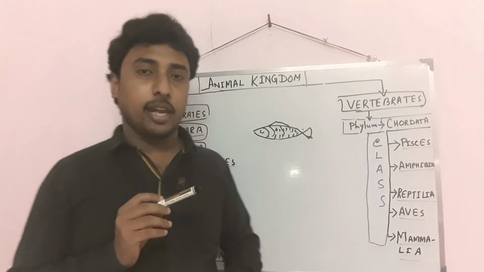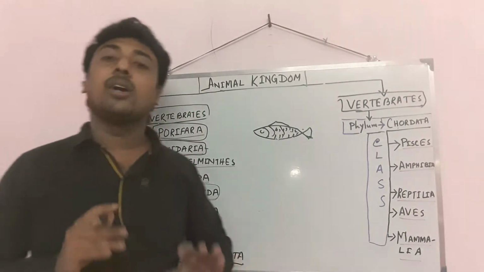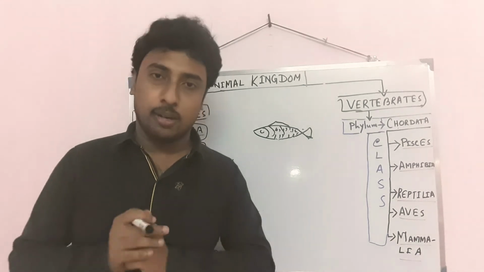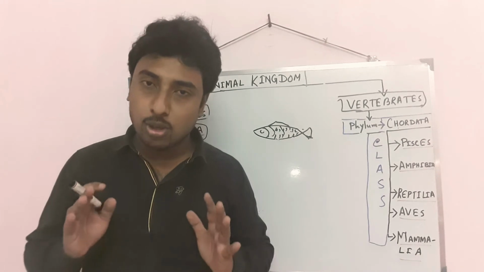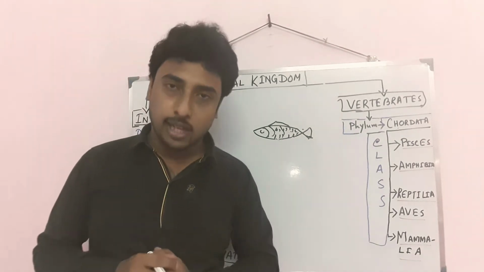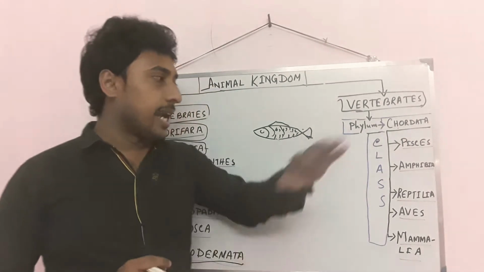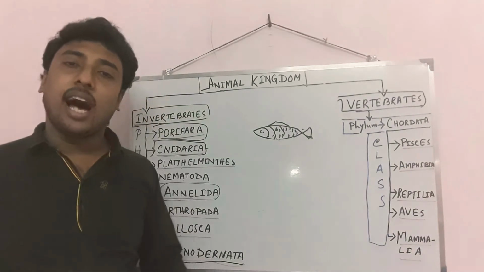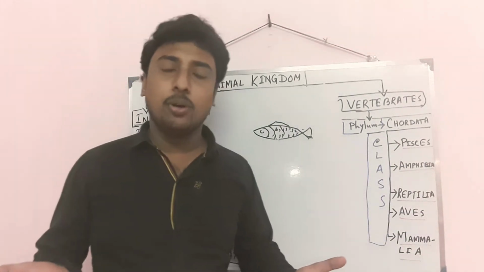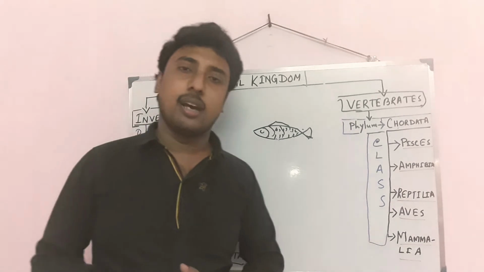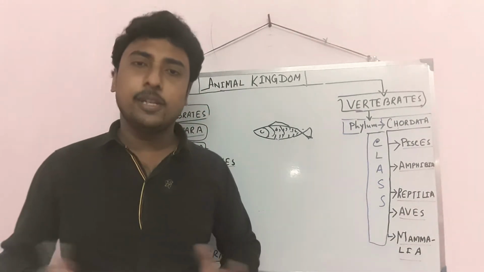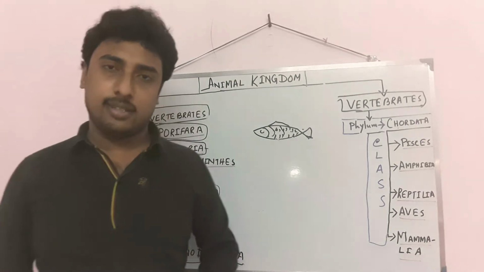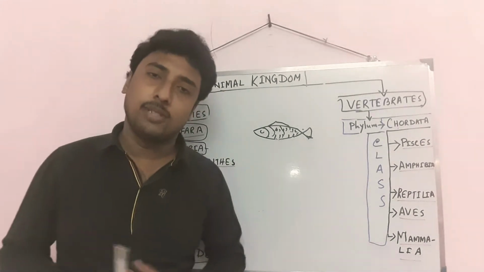One more important thing: Pisces are cold-blooded, that is poikilothermal. Similarly, Amphibia are also cold-blooded or poikilothermal. So these are the characteristic features of Amphibia, and examples are frog and toad. Next is Reptilia. Reptilia means snakes, lizards, crocodile.